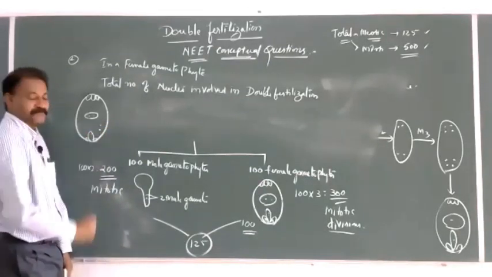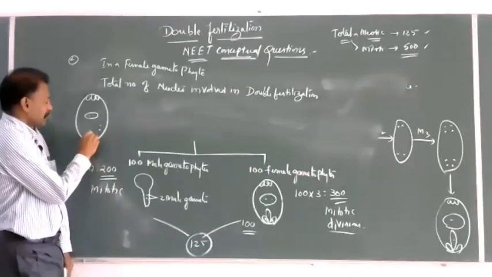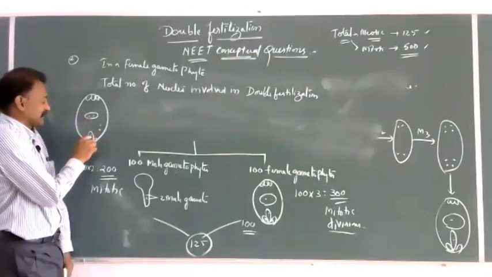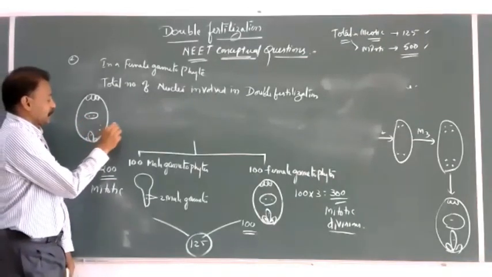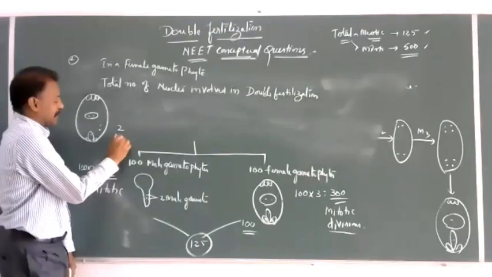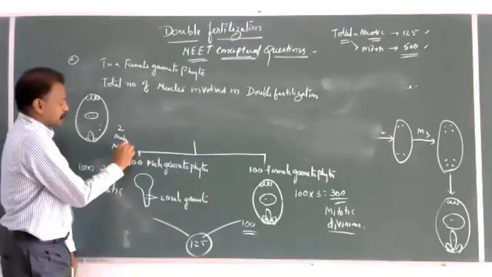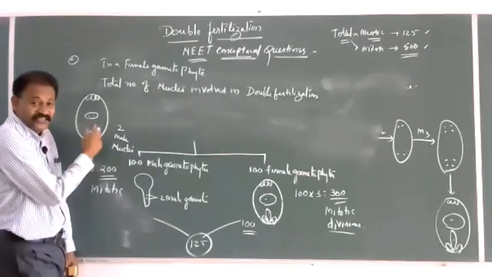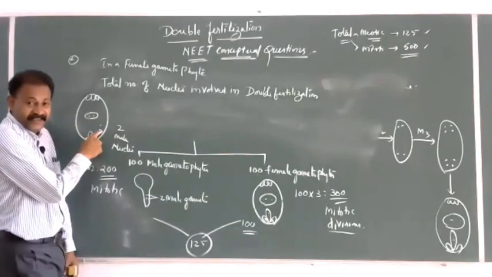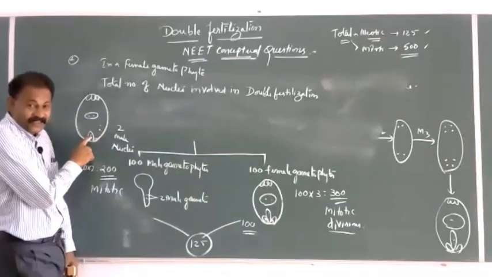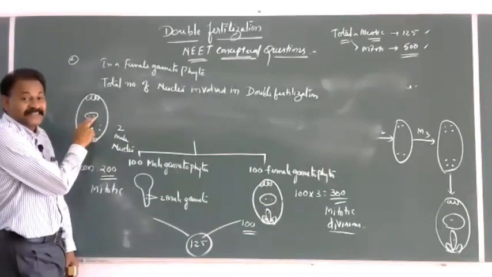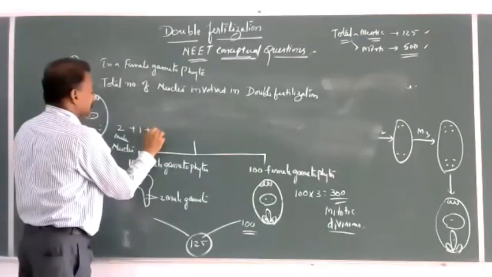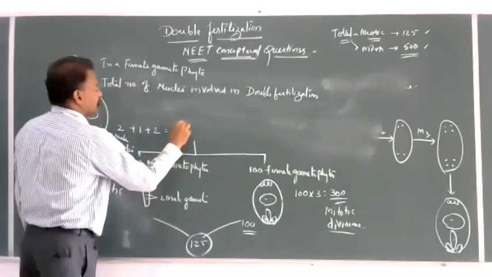Two male nuclei of the pollen tube which discharged here, and one female egg nucleus and two female central nuclei. 2 plus 1 plus 2.